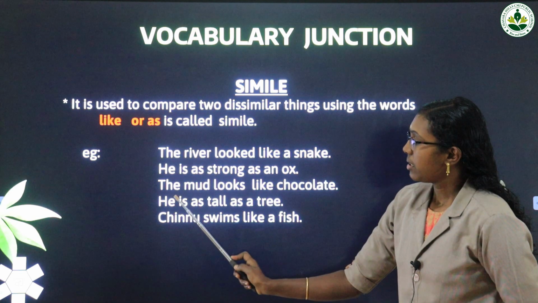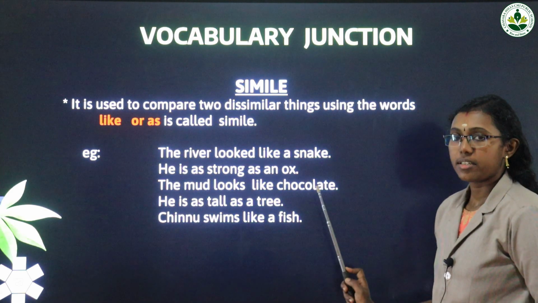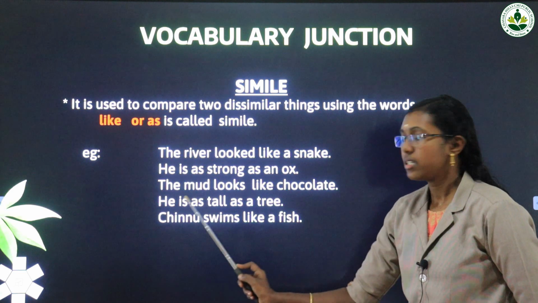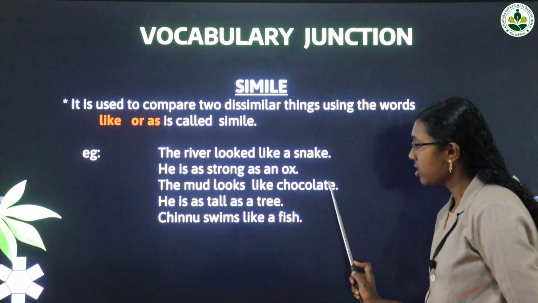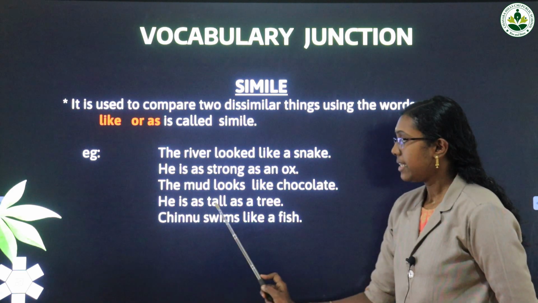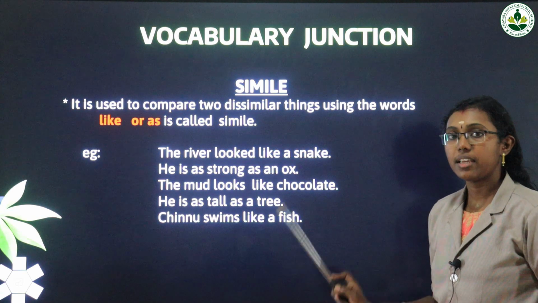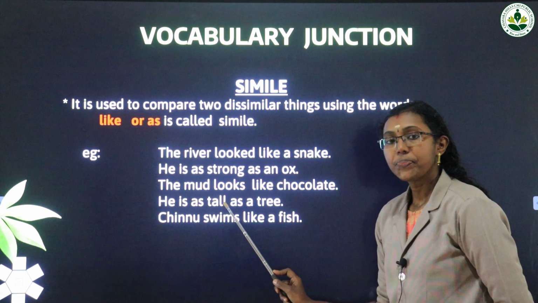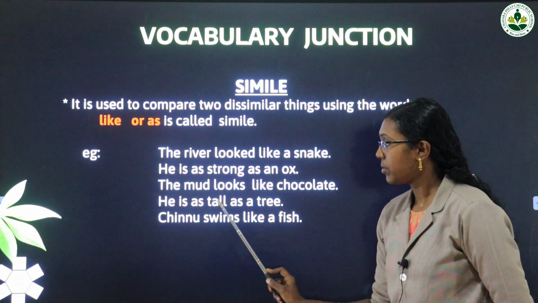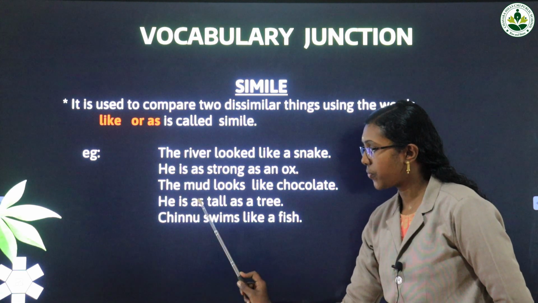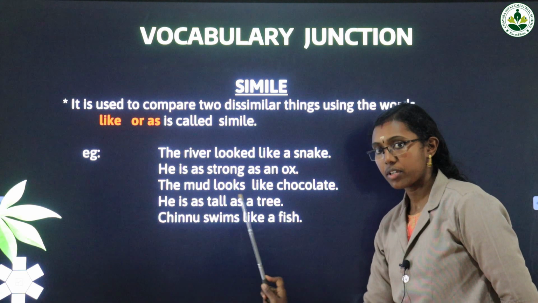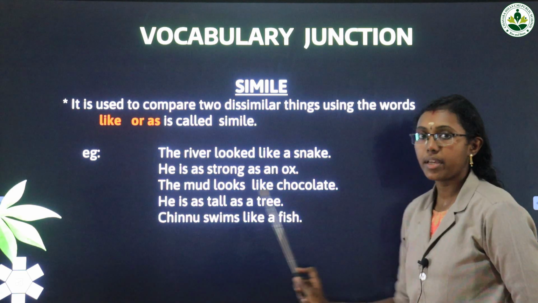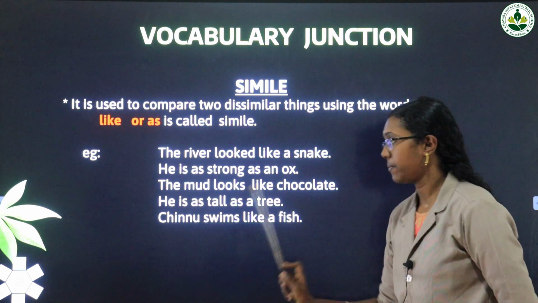The mud looks like chocolate. So we are again comparing the mud, how it is? Like chocolate. He is as tall as a tree. Again by using the simile as. So here with the adjectives you have to use as before the adjective and as after it. He is as tall as a tree. He is being compared with a tree.